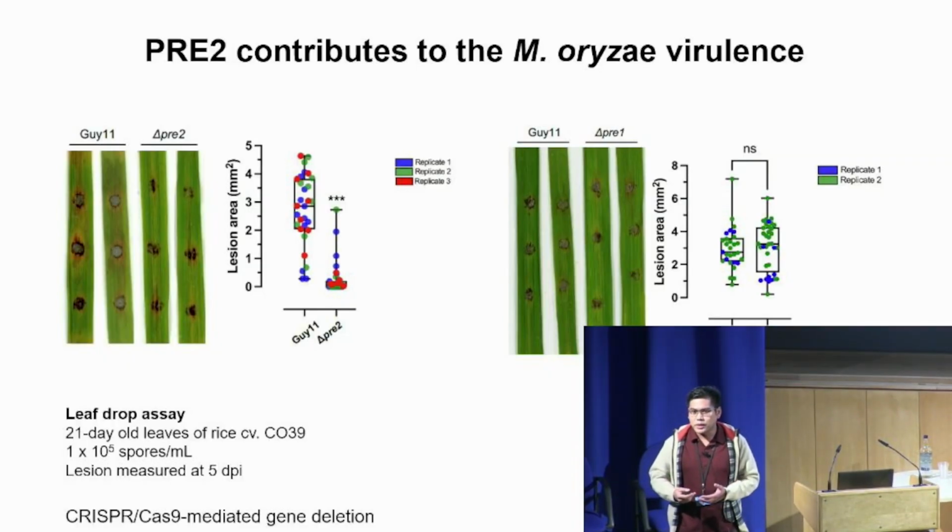Because effectors are involved in promoting susceptibility and in suppressing host immunity, I then asked the next question: are they involved in the virulence of the pathogen? So I decided to knock out PREs 1 to 3 by CRISPR-Cas9, and compared to G11, null mutants of PRE2 produce smaller lesions compared to the wild-type G11, as you can see in this infection assay. But that wasn't the case for knockout PRE1. And for PRE3, the phenotyping is still in progress. So indeed, PRE2 is required for the full virulence of the Magnaporthe oryzae pathogen.